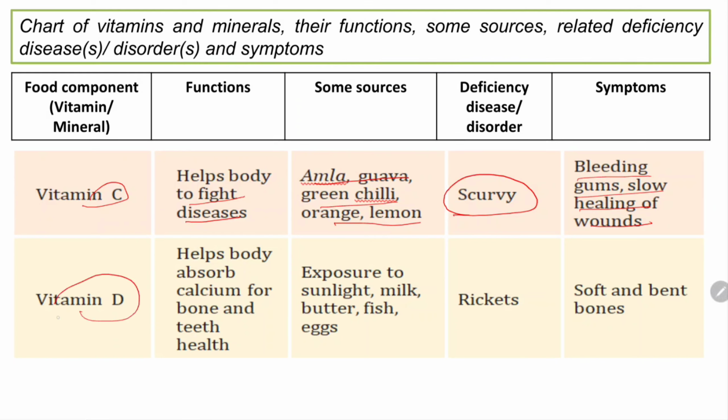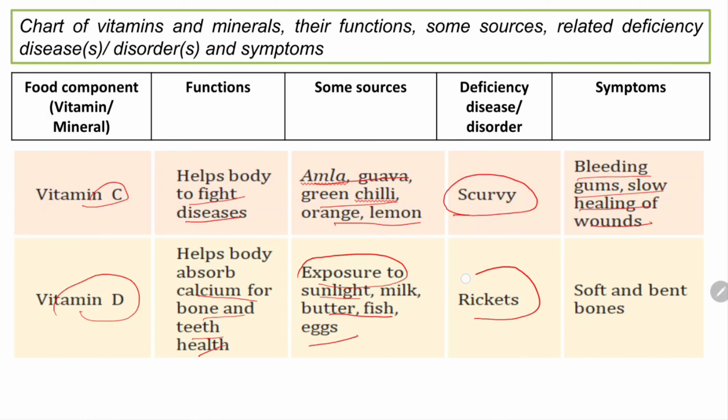And another, we have vitamin D. This helps our body absorb calcium for bone and teeth health. We said that if we expose ourselves to sunlight, what happens? We get vitamin D, isn't it? Because it is produced by our own body when we are exposed to sunlight. Sources are milk, butter, fish, etc.